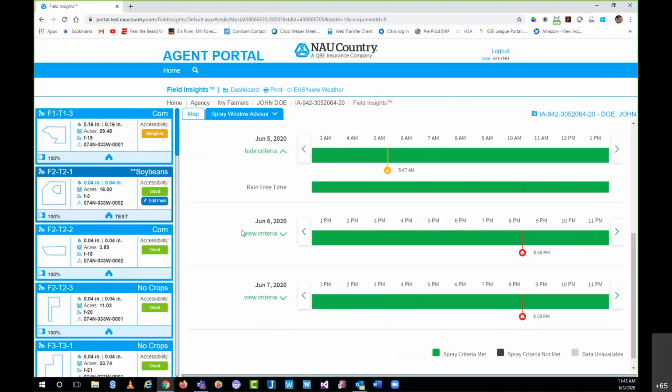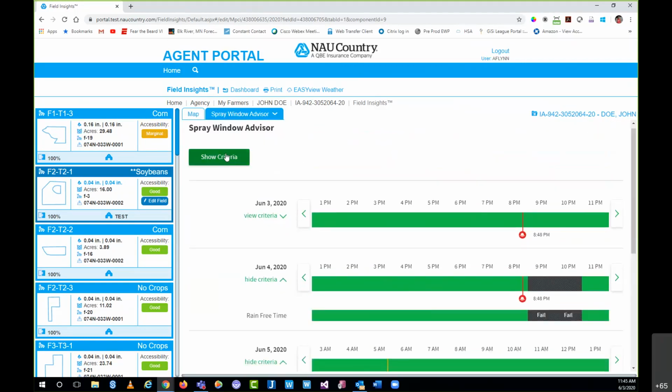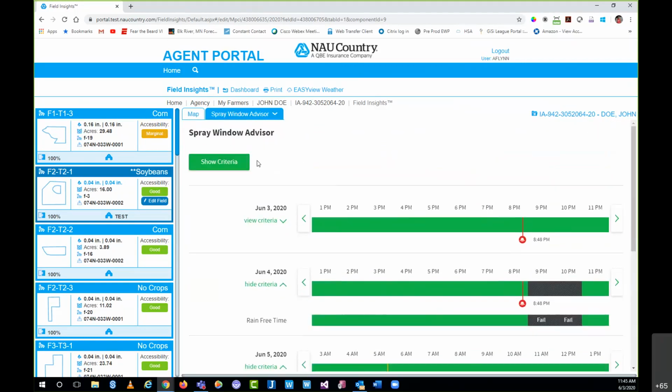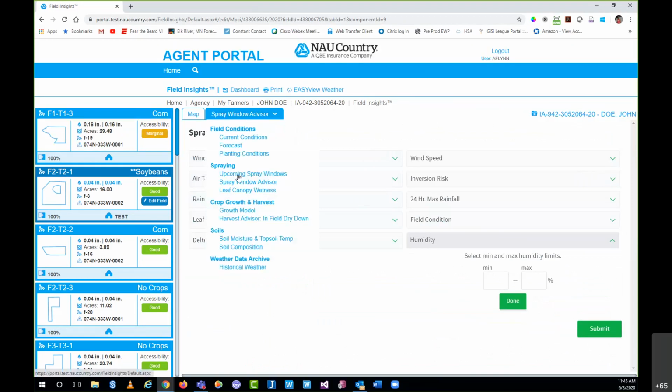If you need to reset the criteria that you had selected, you can just select the spray window advisor once more, and it should reload here shortly. Or no, sorry, show criteria was, there you go. You can bring it right back to this screen here and adjust, turn them off, add new ones, whatever the case may be. So you can readjust those to include, or clear them all if you need to restart from the very beginning. So that was our spray window advisor, which again obviously falls under the spraying category.